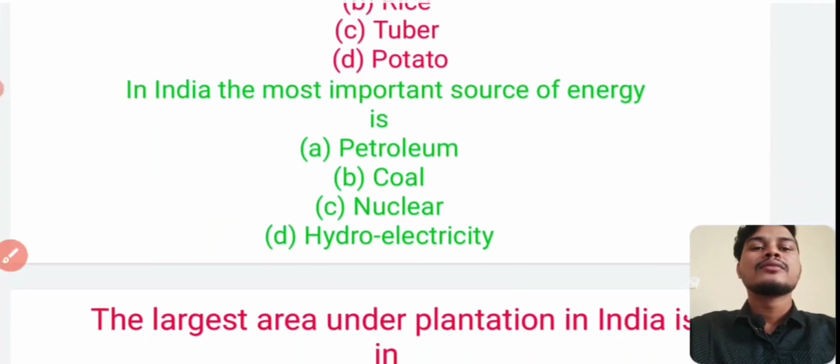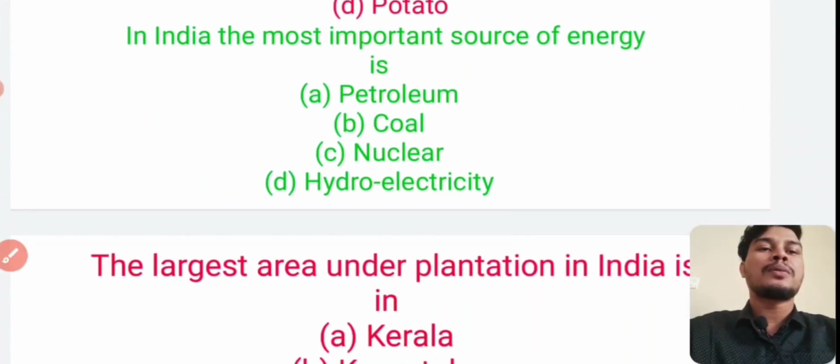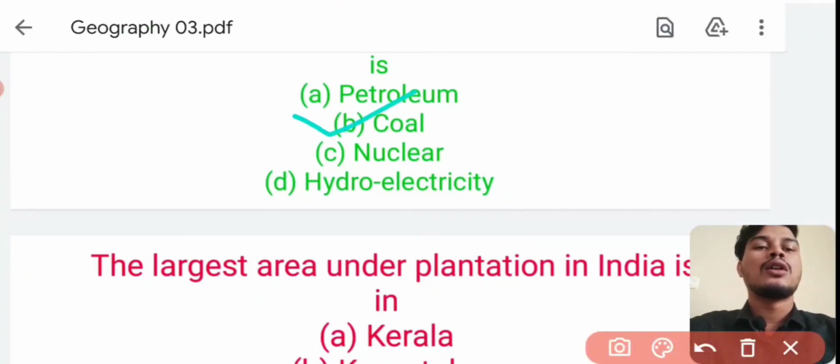Next question. In India, the most important source of energy is? Answer is coal. Option number B, coal is the most important source of energy. Next question.